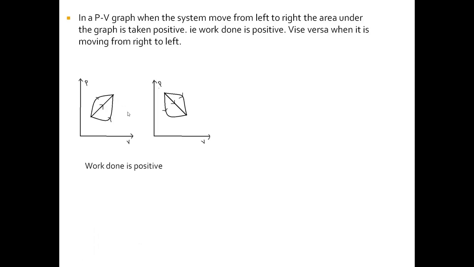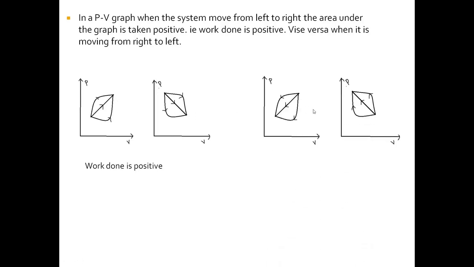So by convention we take the area under these graphs as positive, that is, the graphs in which the system moves from left to right, the area under the graph we take as positive, that is, work done as positive. Now if the process progresses from right to left, then we take the area under the graph as negative, that is, the work done as negative.